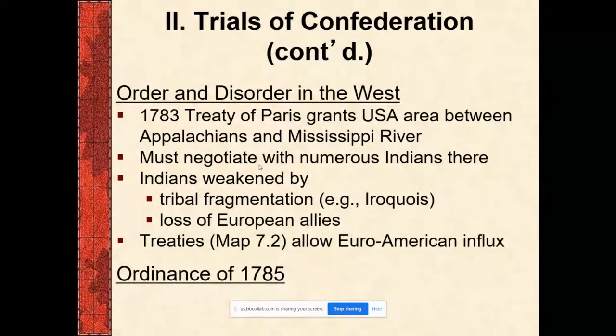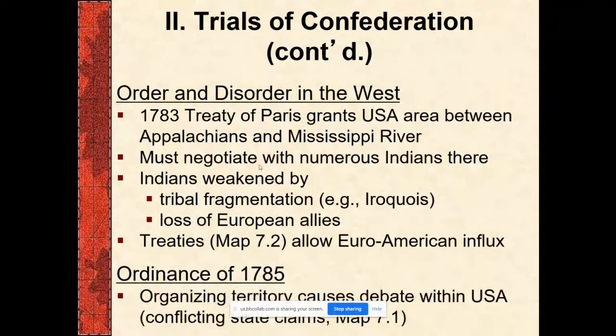The other issue is, what do we do with this territory? It isn't a part of any state. Therefore, it's going to be decided by the Congress of the Articles of Confederation. So all 13 states have to come into an agreement about what to do with this new land that the country owns. And remember, it has to be agreed upon 100%. Organizing this territory is complicated.